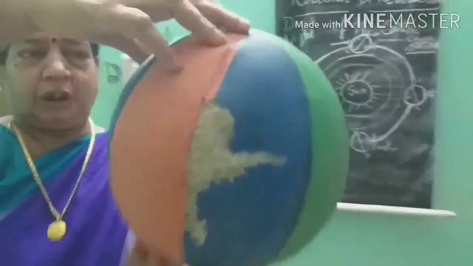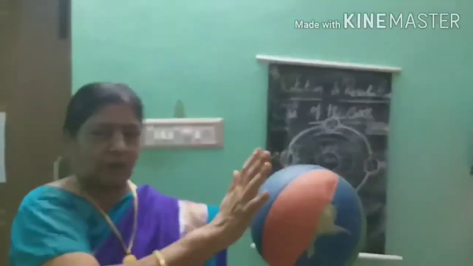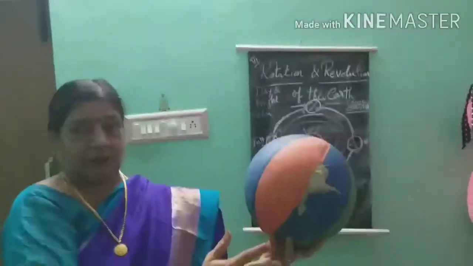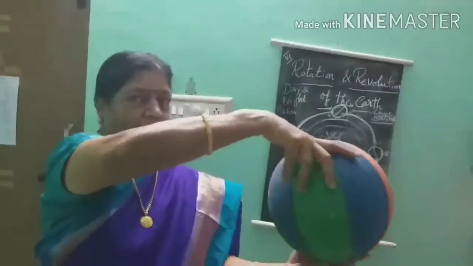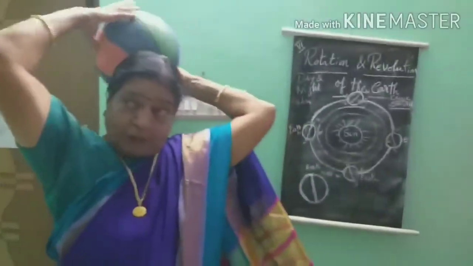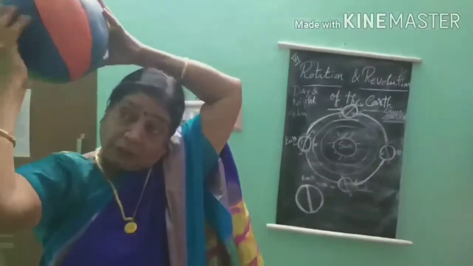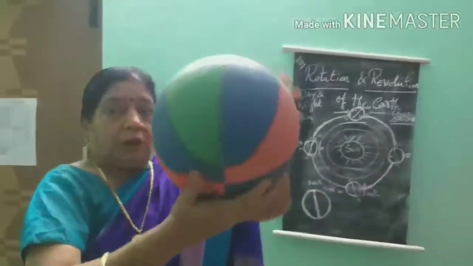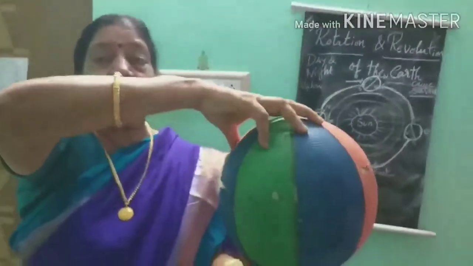So the earth is not straight, it is a little slanting in position. The earth's axis is a little slanting, not actually 90 degrees, we have to say. While it is revolving around the sun, it will go like this. So by itself, it is revolving around the sun. Each spinning, that is one spinning, is called a day and night.